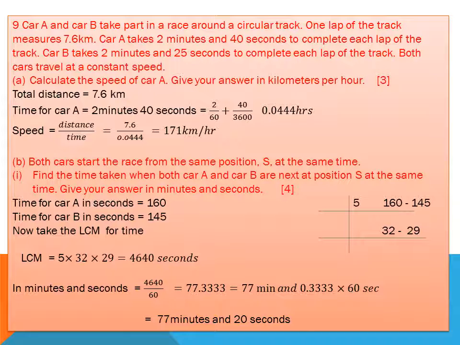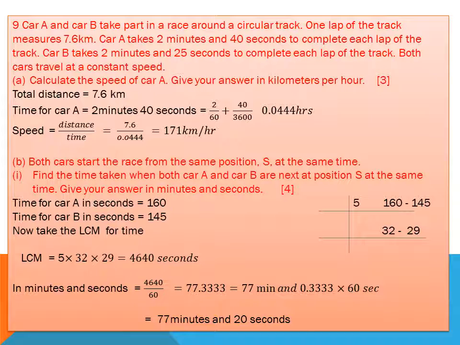It means car B completes the laps in shorter time, so the speed of car B is greater than the speed of car A. This shows that car B covers more laps than car A. But there will be one time when both cars are at the starting point. After how many laps, I will solve this.